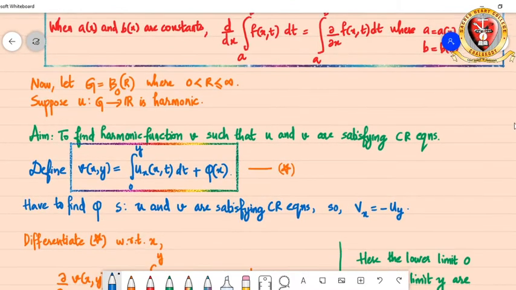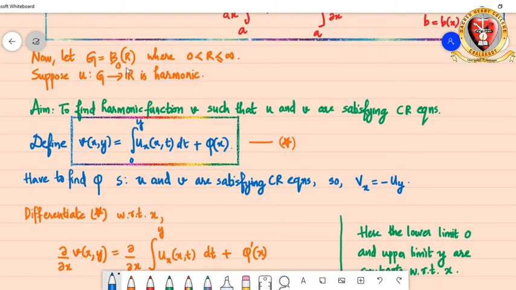Suppose G is equal to B0 of R, that is, the open ball centered at the origin 0 with radius capital R. And this capital R is strictly positive and it can even take the value infinity. That means we are giving the possibility of the complex plane also for this B0 of R. So every open disk is included as well as the whole complex plane. Suppose U is a harmonic function in G.